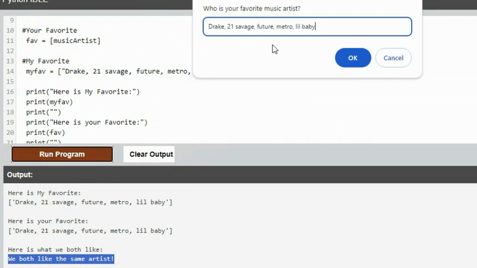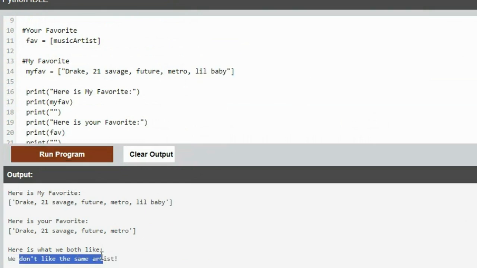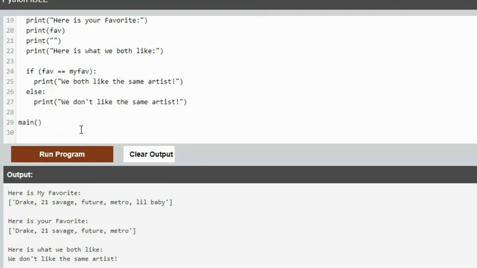But if I put everything and I'll just delete the last one. Look, I got Drake, 21 Savage, Future, Metro. We don't like the same artist because it's looking at every one of them. You got to put them each in quotes individually for that to be 5 different things. Now they're 5 different things. Now, still, mine's not going to match unless every single thing on my list matches every single thing on your list. So that's kind of not the way that needs to work.